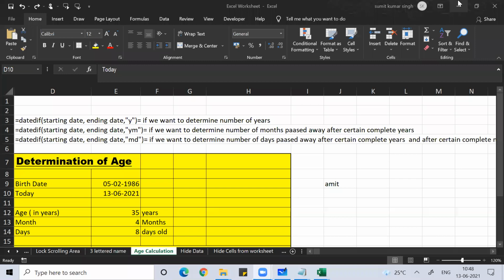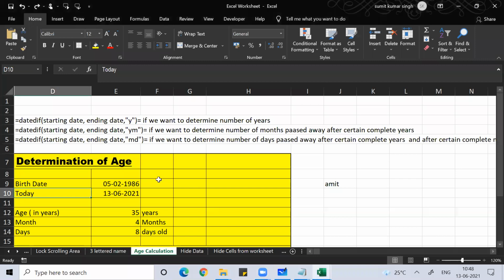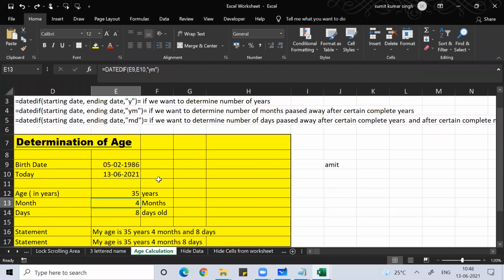Now, guys, I don't know if you noticed. Just now I opened this Excel worksheet, and you can see this is my date of birth and this is today's date, and it's showing me my age. I'm 35 years, 4 months and 8 days old.